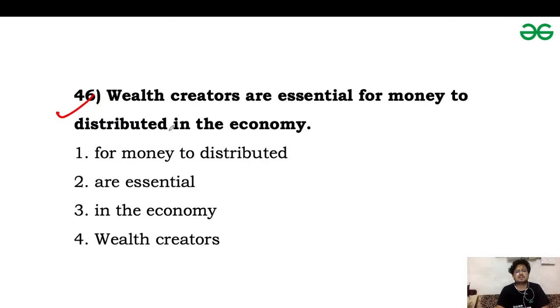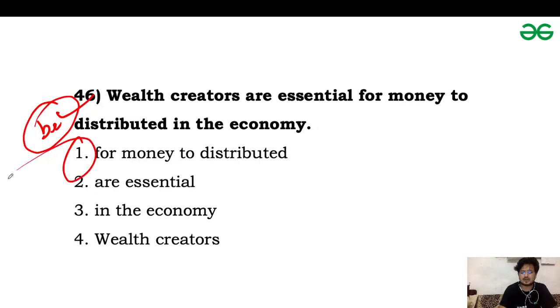Okay, so what should be the answer? Wealth creators are essential for money to distribute it in the economy. Comment your answers for question number 46. Okay, so it should be in passive voice. So "to be distributed" will be the correct answer. So the error was in the first part.